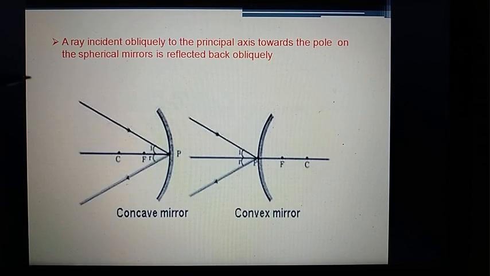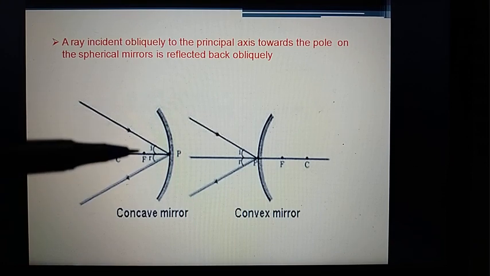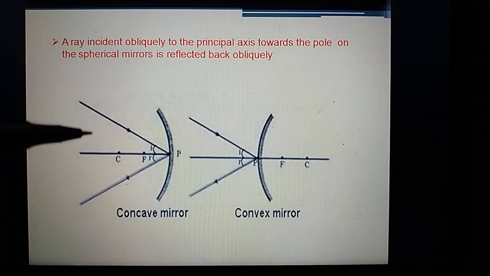A ray incident obliquely to the principal axis towards the pole of the spherical mirror is reflected back obliquely, as shown by the two cases, the concave mirror and the convex mirror.